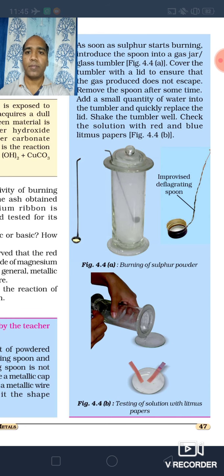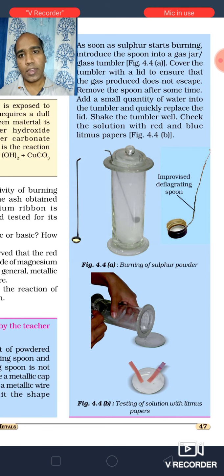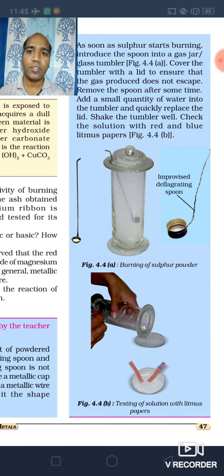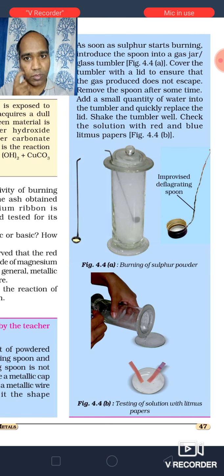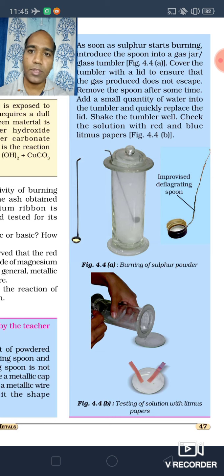So we have seen these parts. I'll give you the questions and you'll try to write the answers. I hope whatever we have discussed you must have understood. So see you in the next class. In the next class we'll try to discuss the behavior of metals with different chemicals or acids. We'll see how metals behave with acid and how non-metals behave with acid.